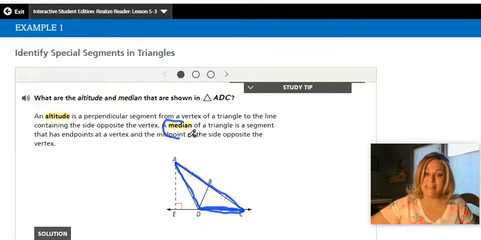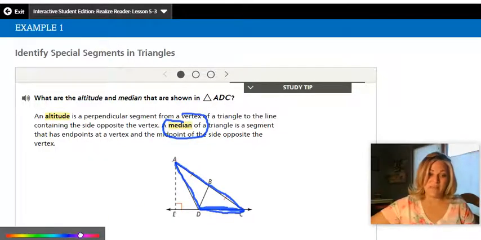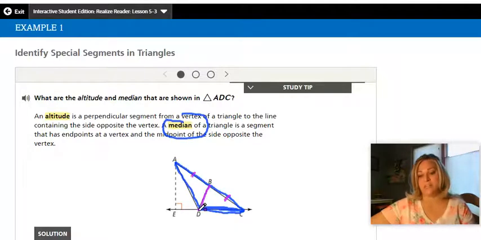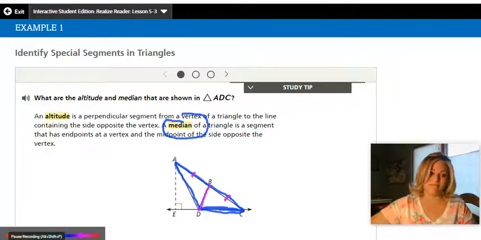Whereas the median of a triangle is a segment that has endpoints at the vertex of one side and the midpoint of the other side. And I don't know if you can see this, but these are tick marks. So this point B is the midpoint, and then it goes across to the vertex across from it. So the altitude goes from the vertex to the side across from it at 90 degrees, whereas the median goes from the vertex to the midpoint. Midpoint is the median.